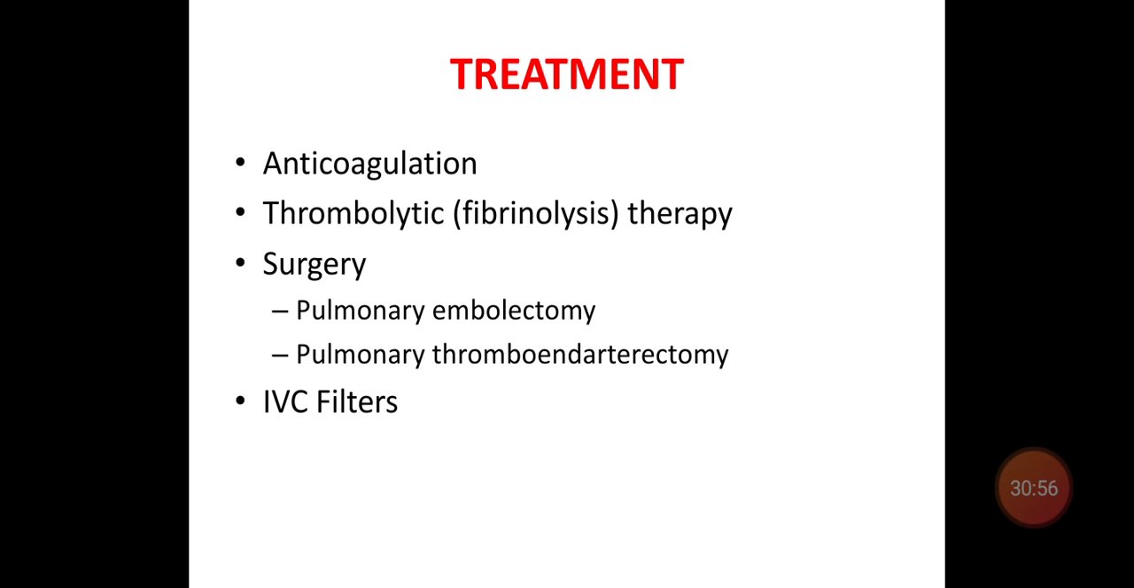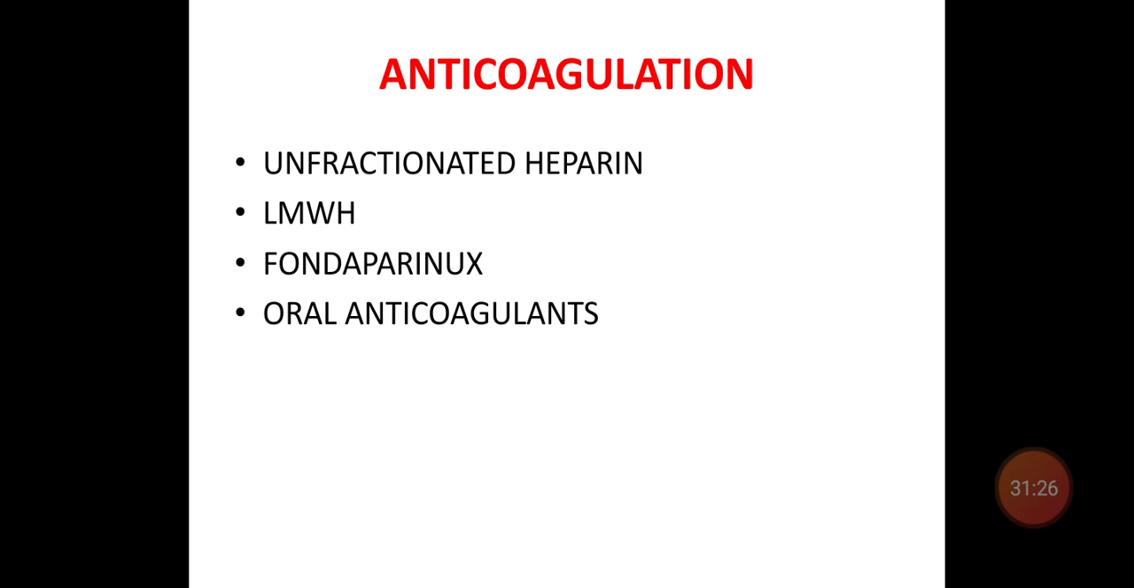Coming to the treatment of pulmonary embolism. The mainstay of therapy is anticoagulation. If that is not enough, then go for thrombolytic or fibrinolytic therapy. Surgery is indicated, that is pulmonary embolectomy and pulmonary thromboendarterectomy. An IVC filter is for prevention of pulmonary embolism. The commonly used anticoagulation therapies are unfractionated heparin, low molecular weight heparin, fondaparinux, and oral anticoagulants.